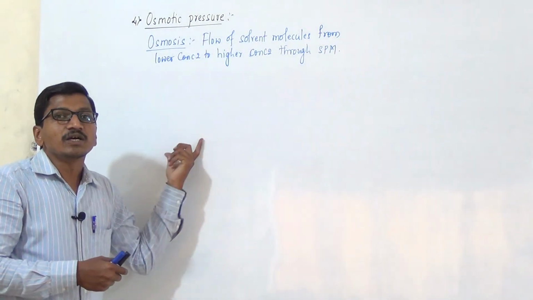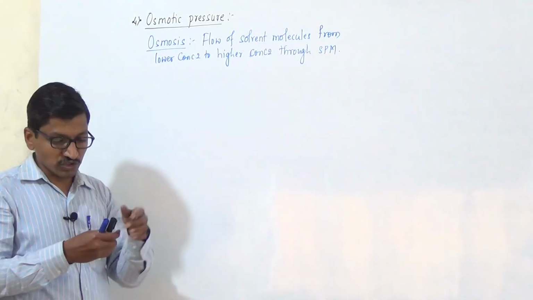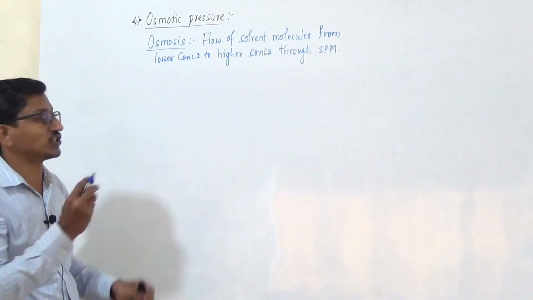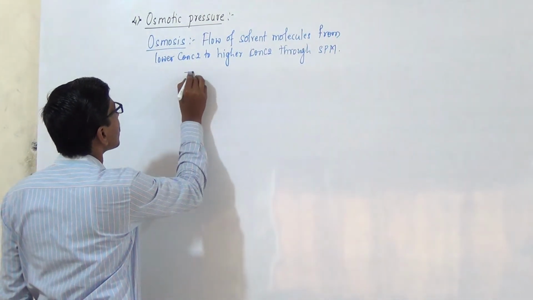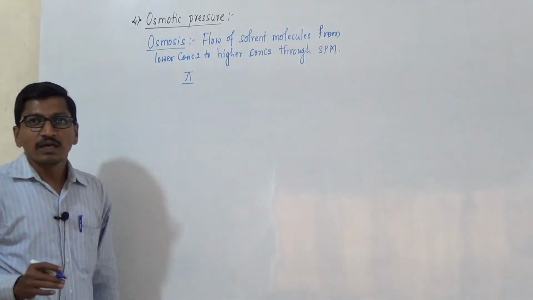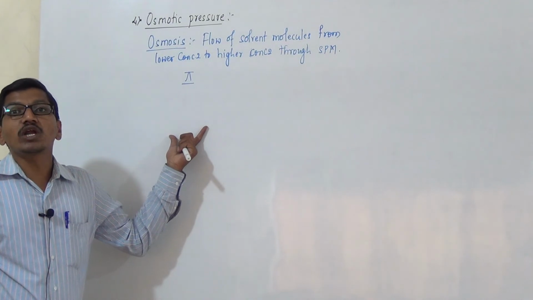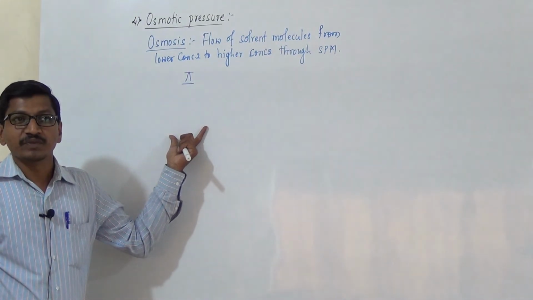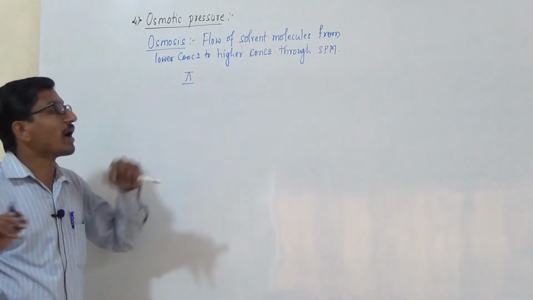Osmotic pressure is denoted by the symbol pi. It also depends on the number of solute particles, and it increases with an increase in the number of solute particles.